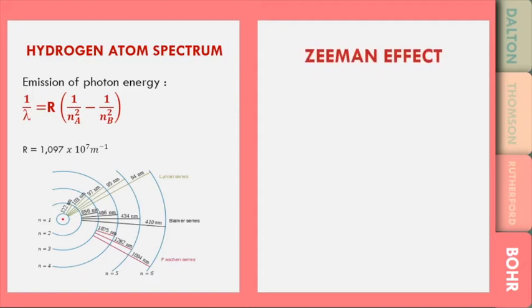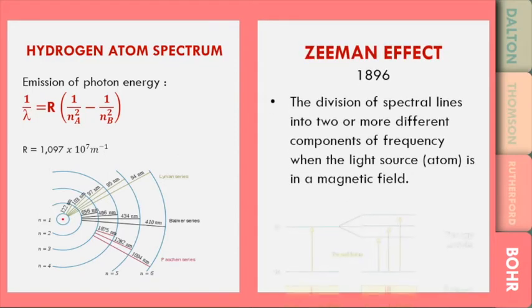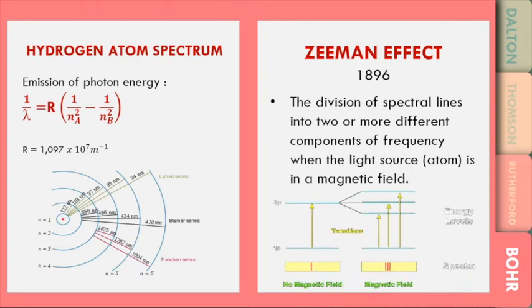So what is Zeeman effect? It was founded in 1896. It is defined as the division of spectral lines into two or more different components of frequency when the light source or atom is in a magnetic field.